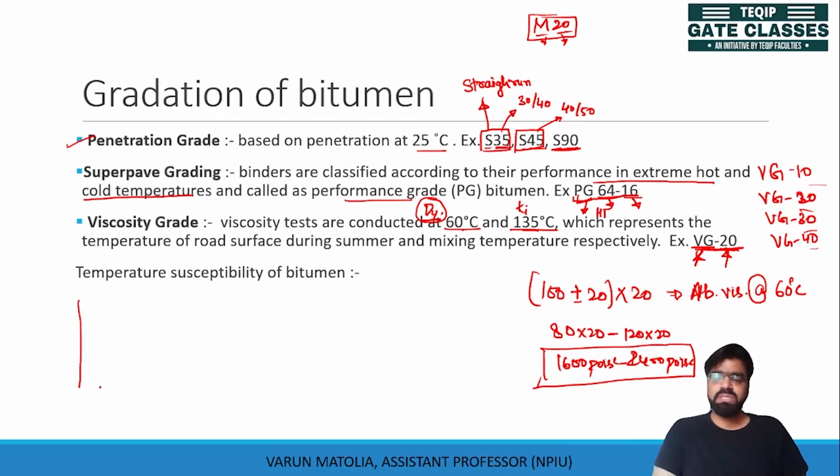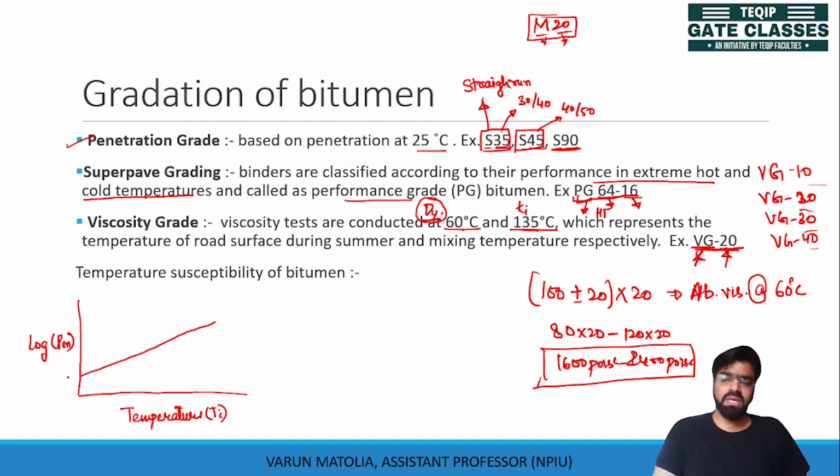At different temperatures, we can plot a graph between your temperature value and your log penetration value. This graph will be a kind of straight line where the cutoff value can be denoted as constant K, and the slope here can be denoted as A.